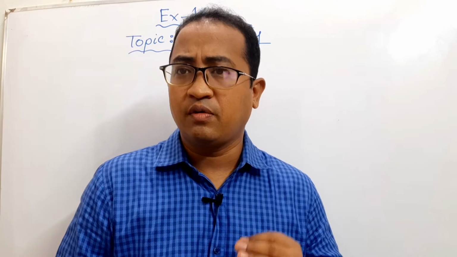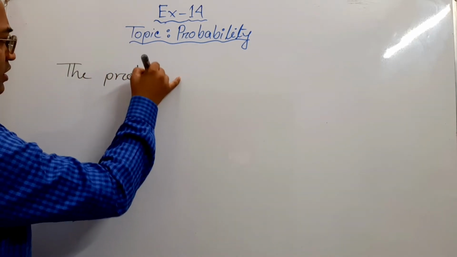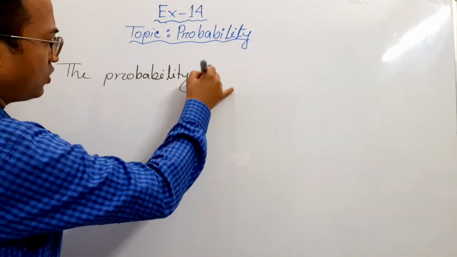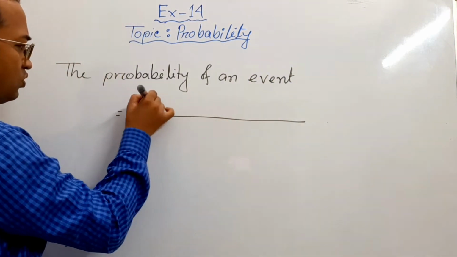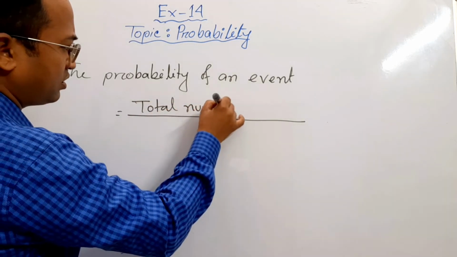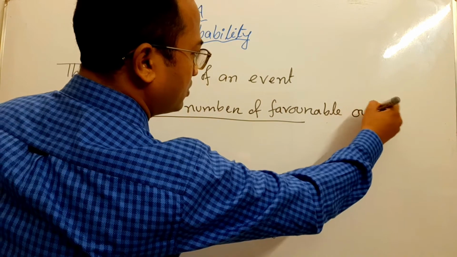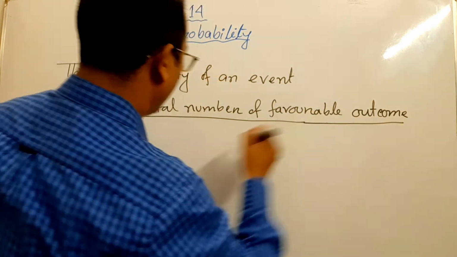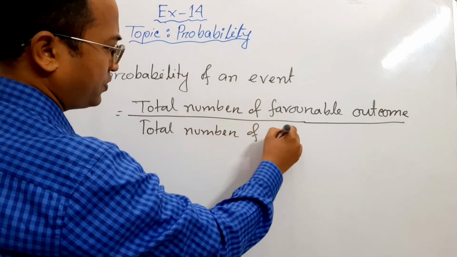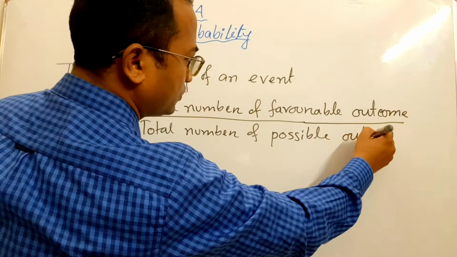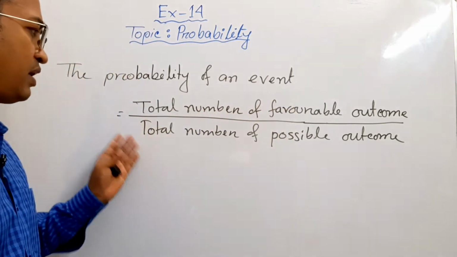What is the formula of the probability? The probability of an event is equal to the total number of favorable outcomes divided by the total number of possible outcomes. So the probability of an event is the total number of favorable outcomes divided by the total number of possible outcomes.